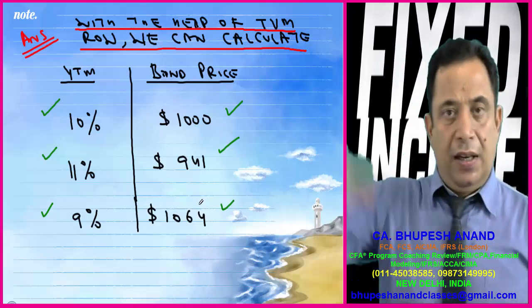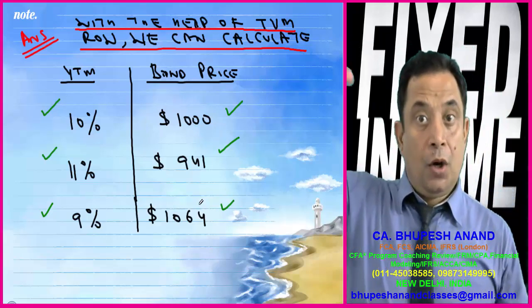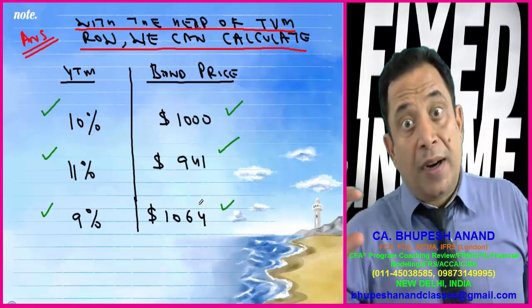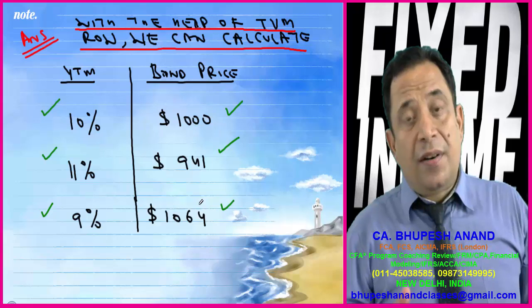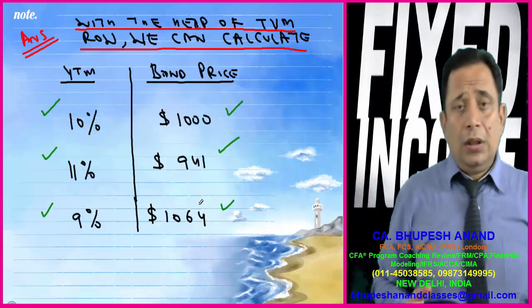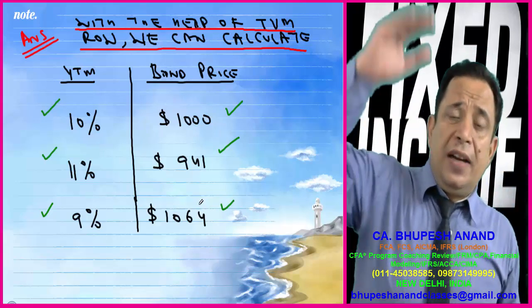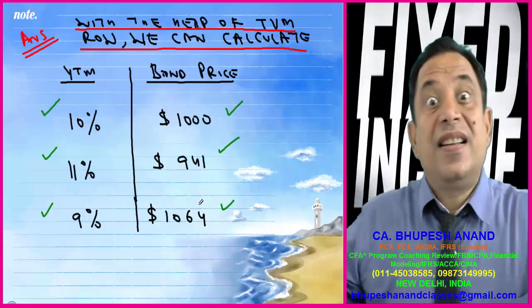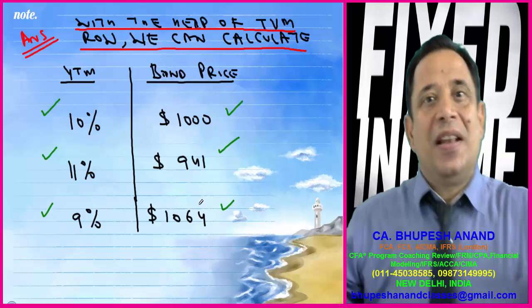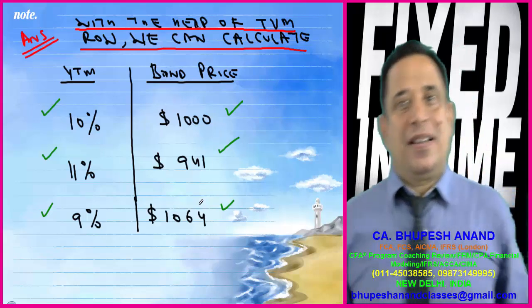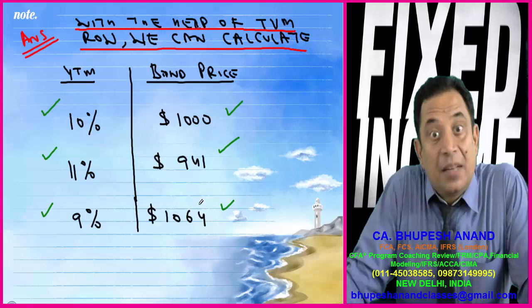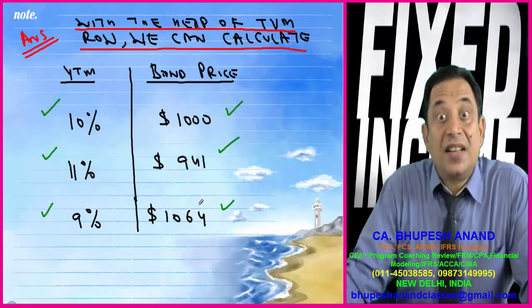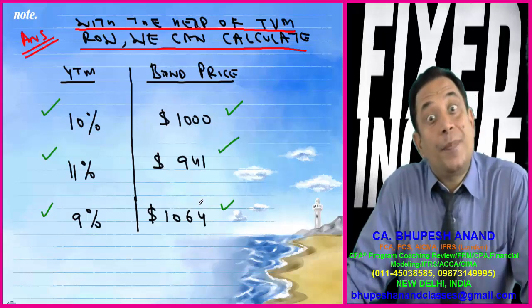If YTM increases by 1%, now because YTM comes in the denominator, if YTM increases, then the denominator will increase, and then the coefficient will decrease, and when the coefficient decreases, the bond price will decrease. It means there is an indirect relationship between YTM and bond price. If there is an increase in YTM, bond price will decrease, and if there is a decrease in YTM, bond price will increase.